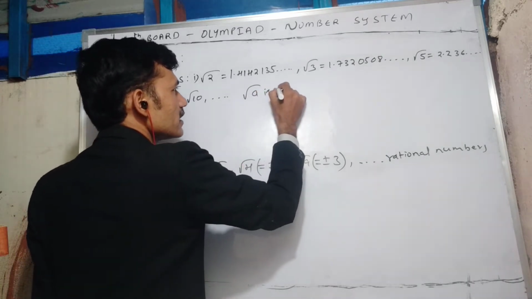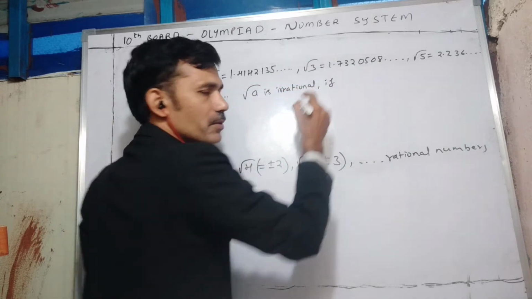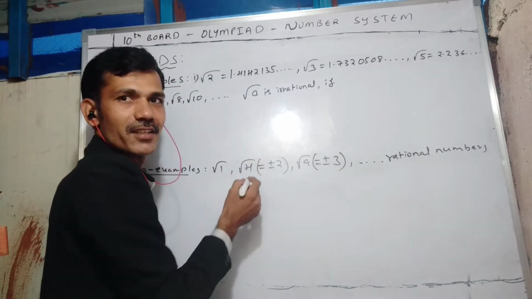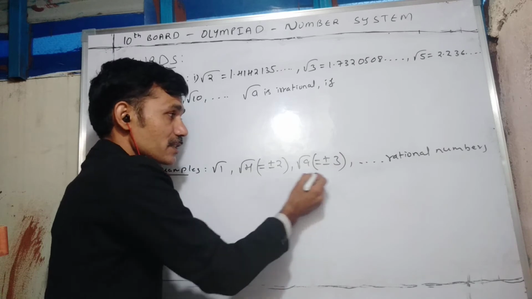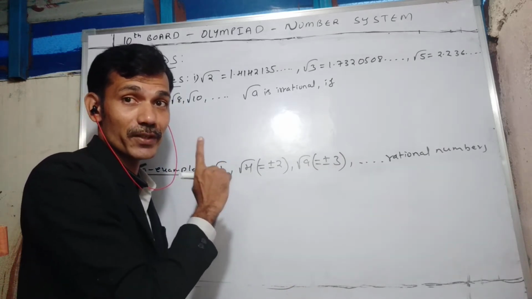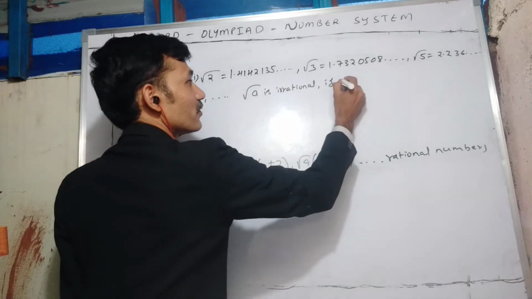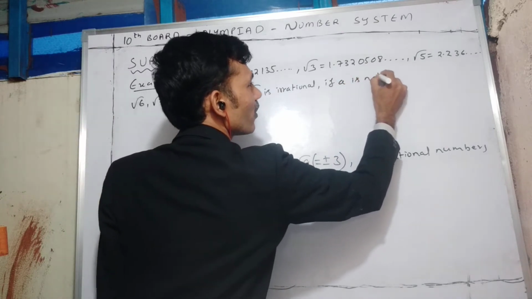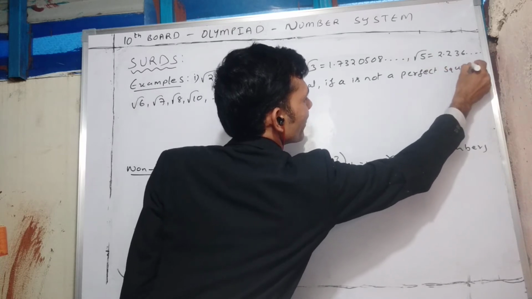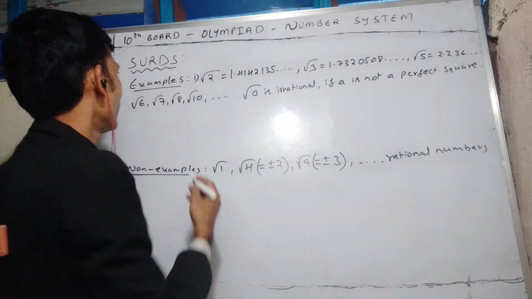Root A is irrational. Can you tell the condition? What will be the condition? Here, if the radicand is a perfect square, you will get rational numbers. That means the radicand should not be a perfect square. Then only root A is an irrational number, so A is not a perfect square.